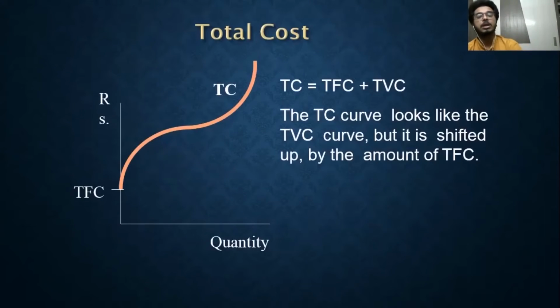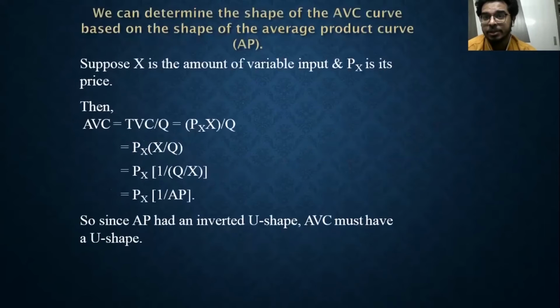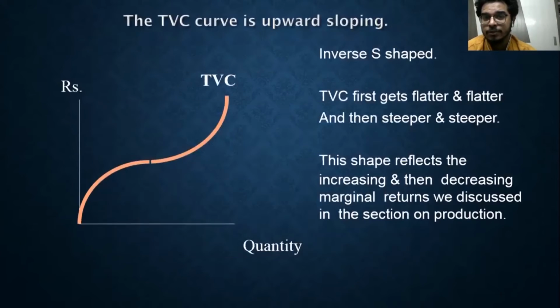Now, what will be the total cost? Total cost is nothing but the total variable cost plus total fixed cost. If you remember, I will take you back to the total variable cost curve.